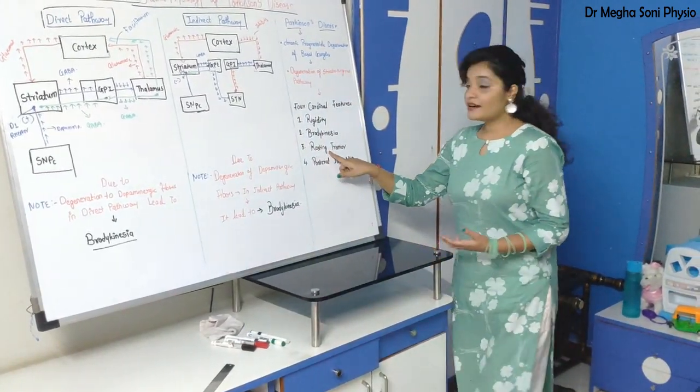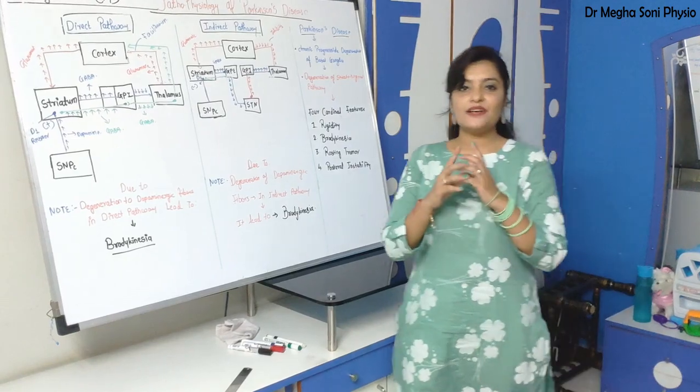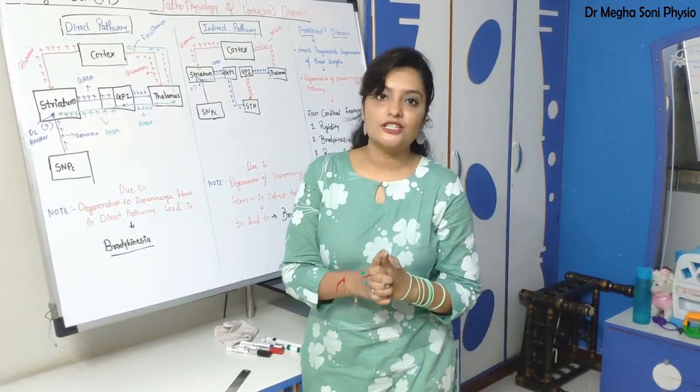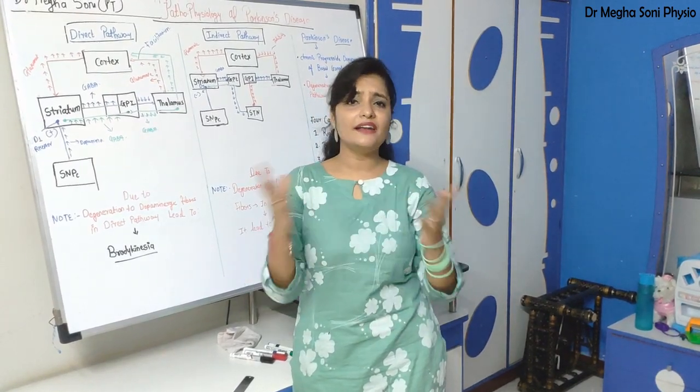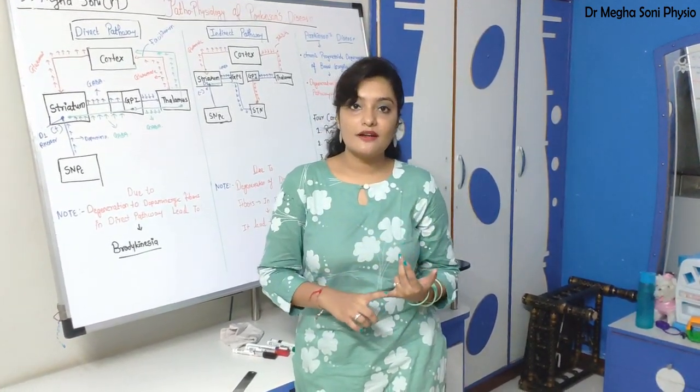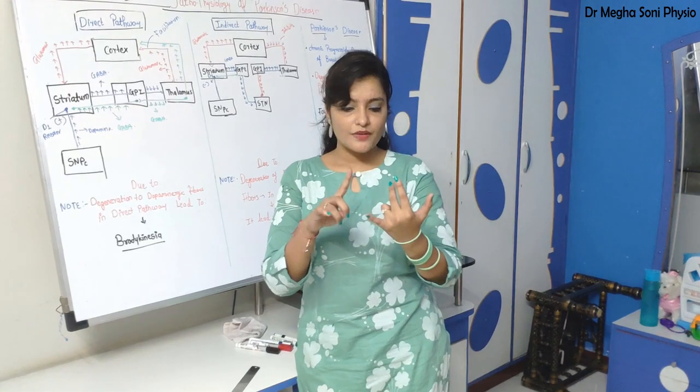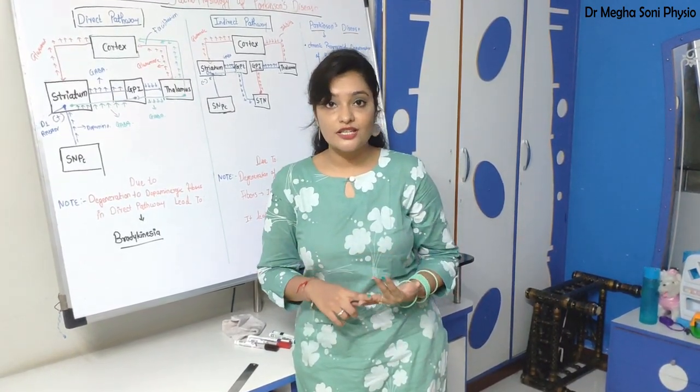Third is tremor. Specifically, you find resting tremor in Parkinsonism. There are many types of tremor: postural tremor, intentional tremor, essential tremor, resting tremor.